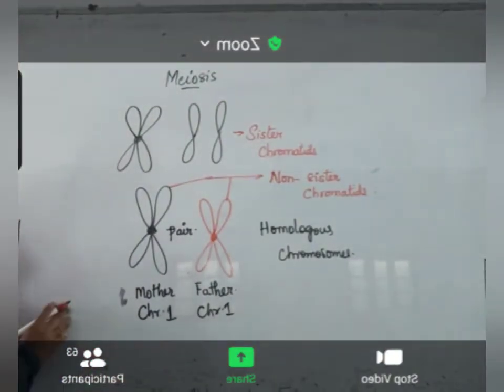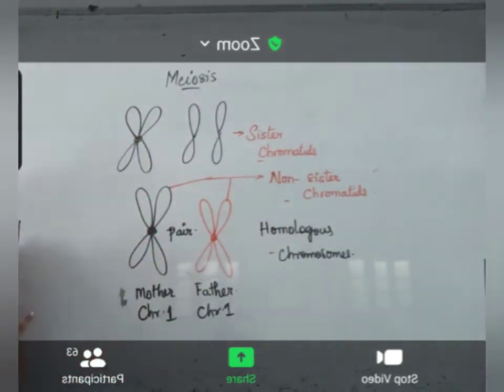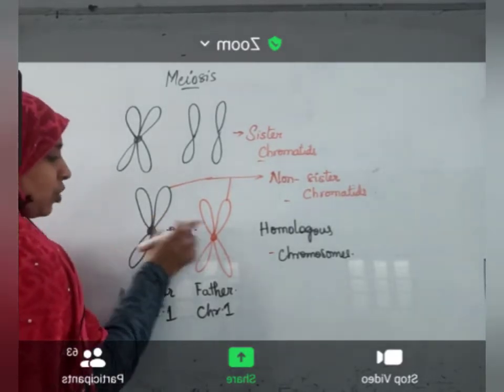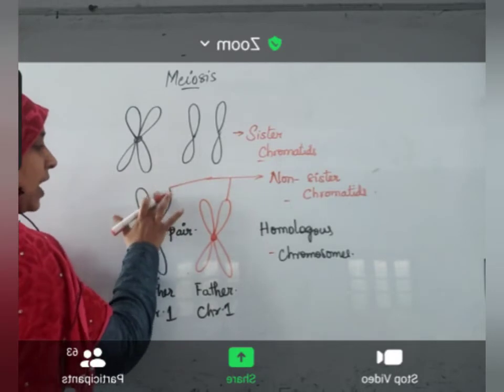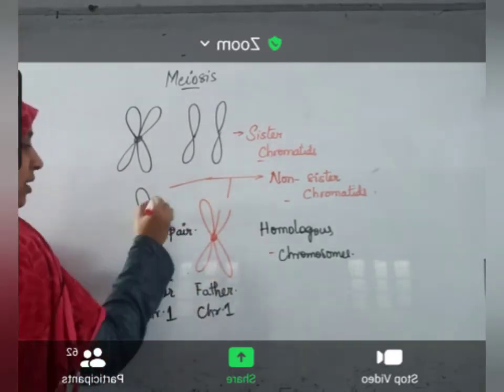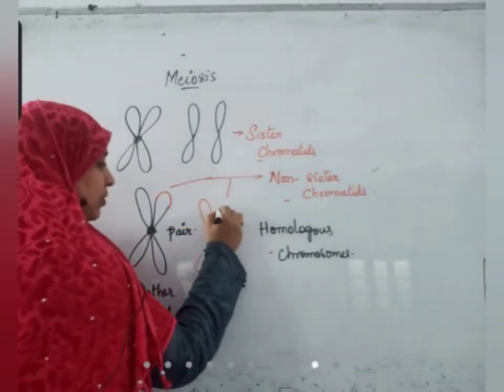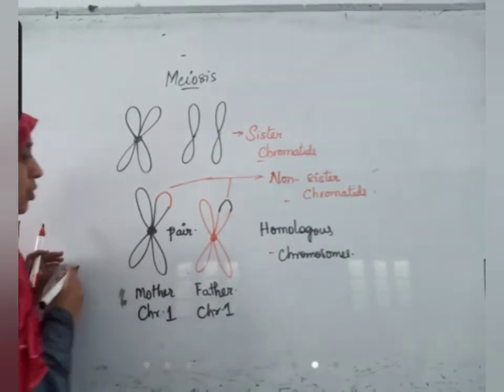So these terms are important: sister chromatids, non-sister chromatids, homologous chromosomes. Now what happens during the first meiotic division is, this is mother's chromosome, this is father's chromosome, and exchange of genetic material occurs. This will get a part from mother's chromosome and this will get a part from father's chromosome.